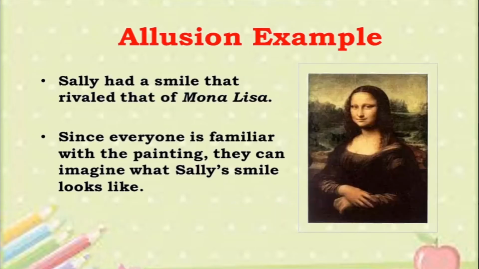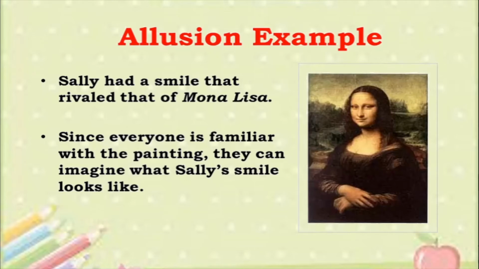Let us look at some more examples. See, Sally had a smile that rivaled that of Mona Lisa. So see, this is the very, very famous painting Mona Lisa by Leonardo da Vinci. And this smile of Mona Lisa is supposed to be the most alluring smile seen by human beings. Okay? So Sally had a smile. Sally is a girl. They're saying Sally had a smile that rivaled. That rivaled means that can give competition to Mona Lisa's smile.